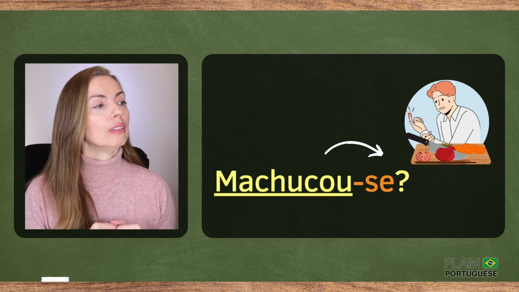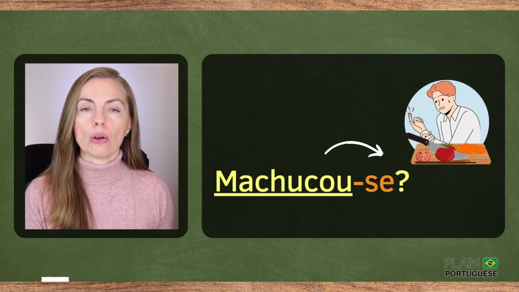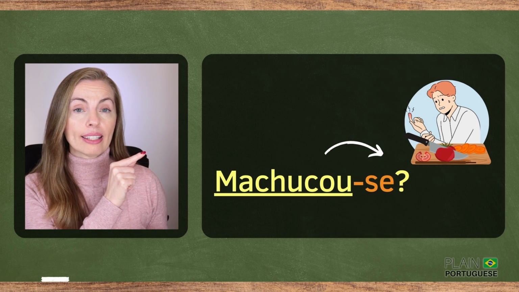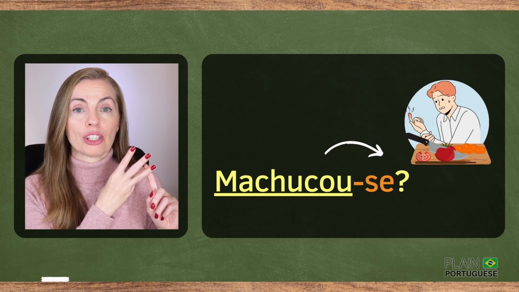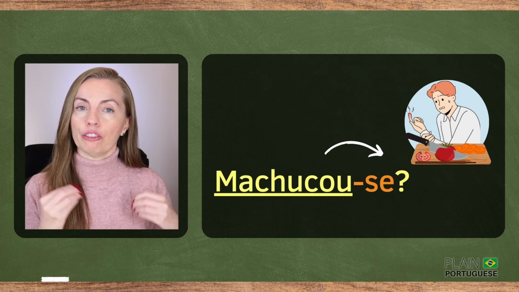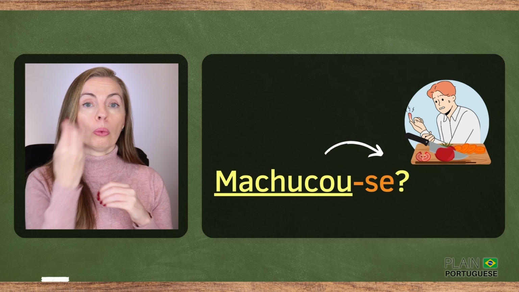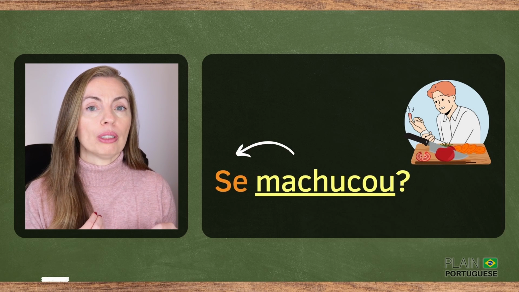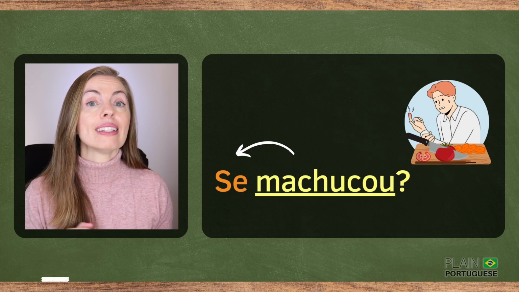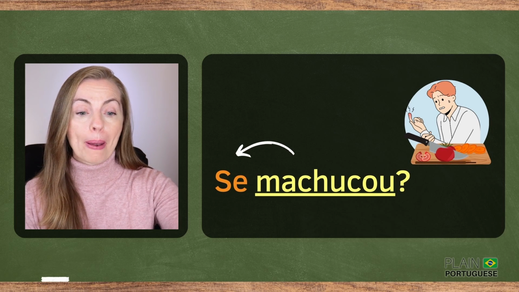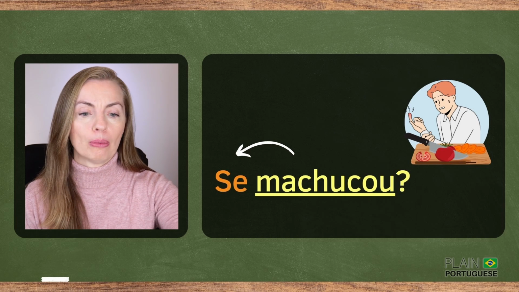Another example. Have you hurt yourself? Machucou-se. You will see this in grammar books and formal speech. But in informal and spoken language, Brazilians prefer to place the object pronouns before the main verb. Se machucou. Now, this is how we speak and write informally.